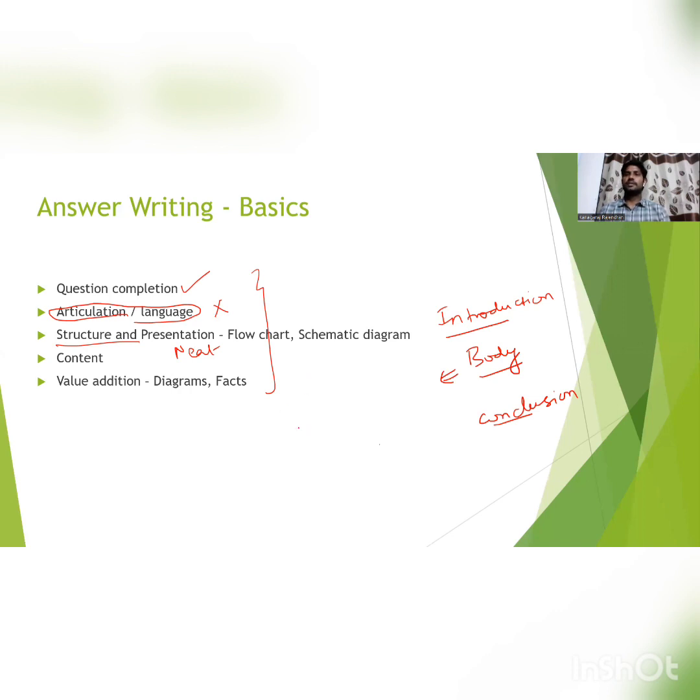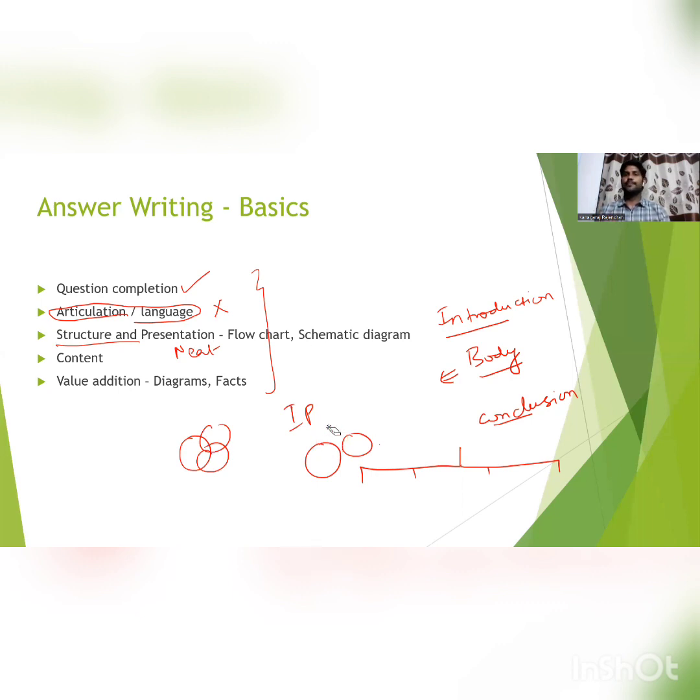Mostly in agriculture, for type-based questions like the components of IPM, we can add diagrams showing the various components. Or the principles of sustainable agriculture, the various components or principles, or type-based or classification-based questions. We can use this chart in the introduction itself, right? So these are the things we can do.